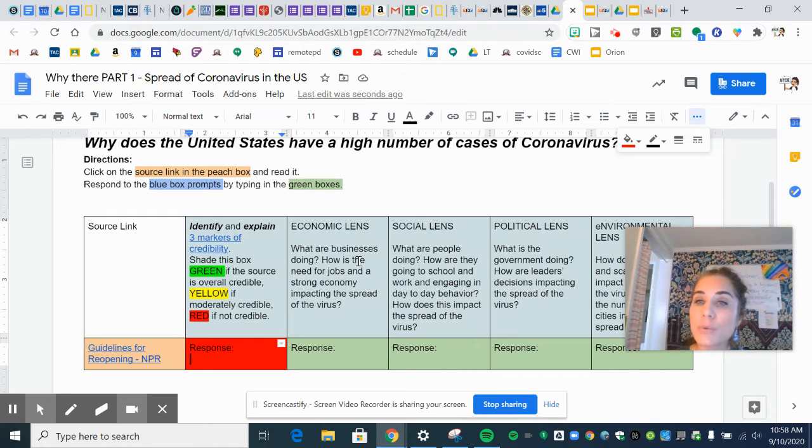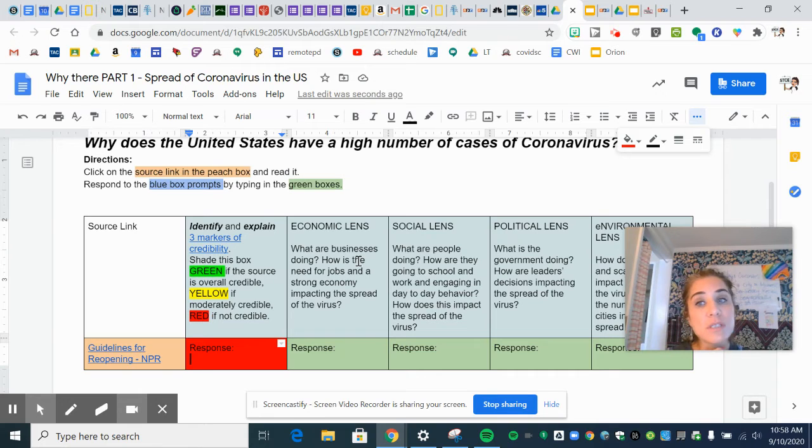The next thing I'm going to do is think about these prompts. It might take you a little while, but after reading the source, I really want you to think about each of these lenses. This is how geographers approach an issue. In terms of the economic lens, I've given you some prompts. What are the businesses doing? How does this need for jobs, needing money, needing to be able to buy food for your family, have a strong economy with a good GDP, impact the spread of the virus?